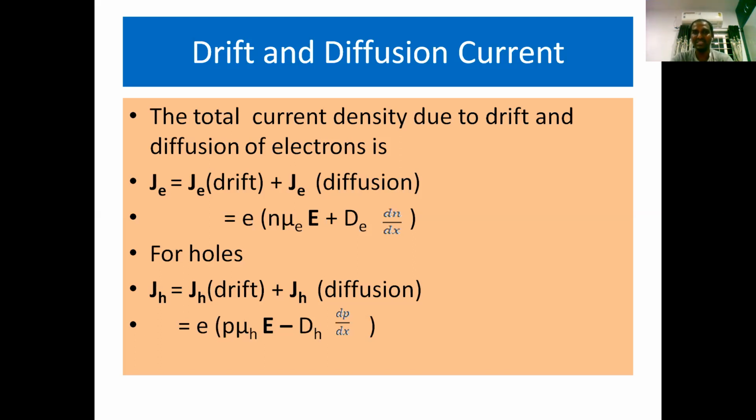Similarly, the total current density due to drift and diffusion processes related to holes is J_H, equal to the summation of J_H drift plus J_H diffusion. Then we get the equation J_H equals e p mu_H E minus e D_H dp/dx.